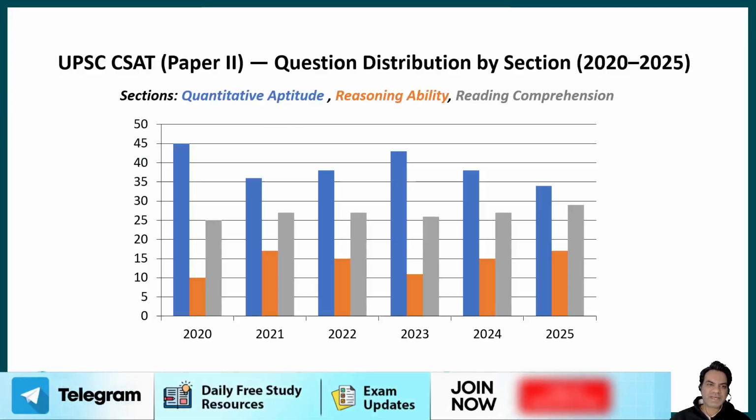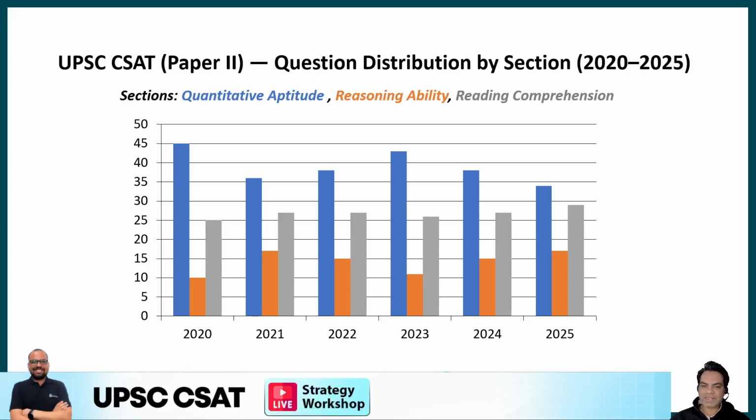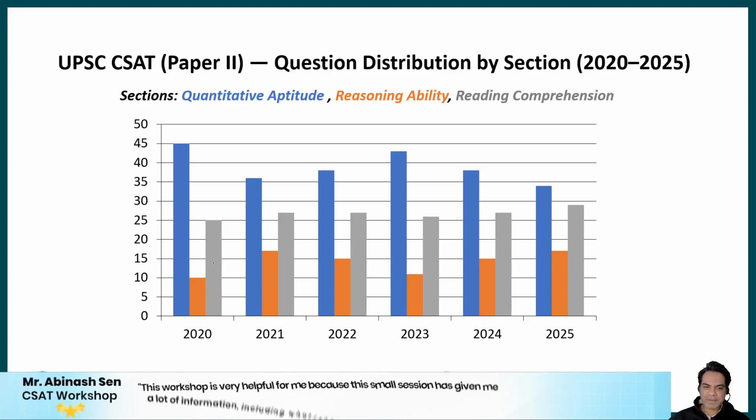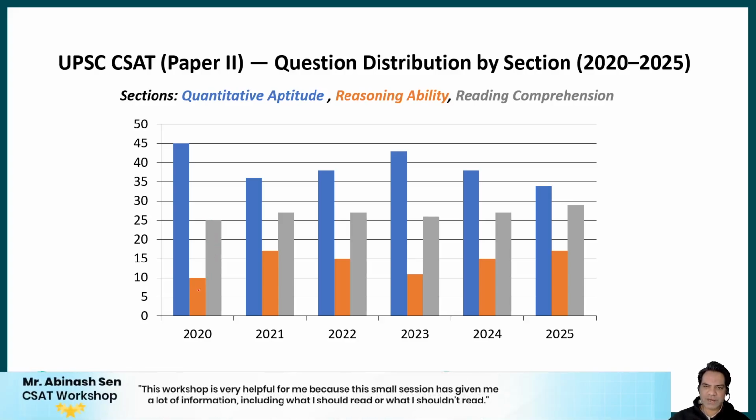Now moving ahead, what is the trend for the last 5 years? Look at this bar graph, and you will understand how many questions are asked from which section. So let's start from 2020. This gray bar is for comprehension, this orange bar is for reasoning, and this blue bar is for quantitative aptitude.